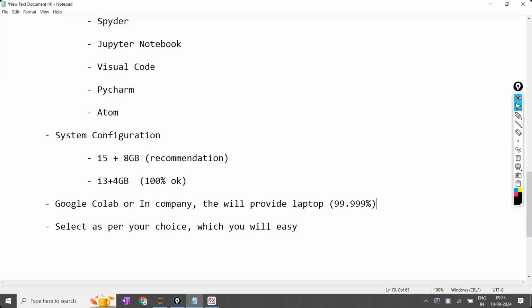Because there will be no growth in that company. Though you work there also, there will be no growth, and there will not be enough projects. Tomorrow you may not even get your salary properly. That is going to be the situation, because they do not have the money to provide the laptop. Okay, so these are the things. Are the points clear?